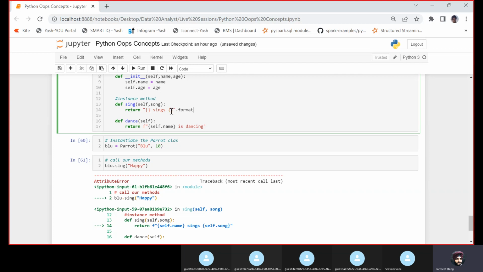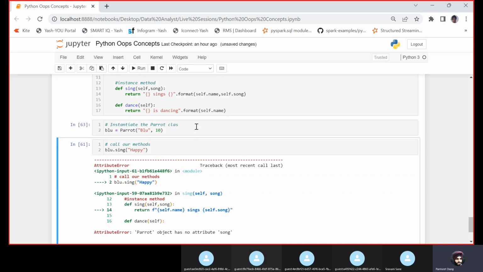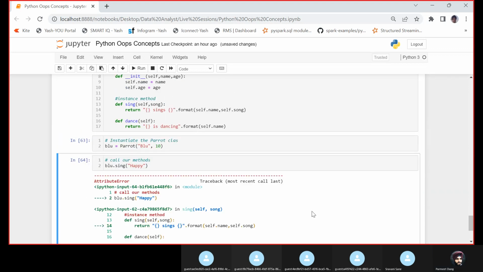Dot format, and I can write here self.name, comma, self.song, the song name. I'll get the error here also. Let us remove the formatted string. Dot format self.name. Still, I'm getting an error. It's strange. Did I write something wrong?